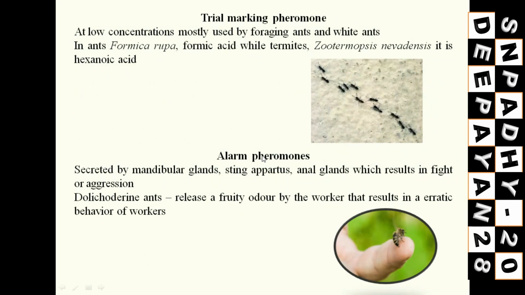Now coming to your trail marking pheromone. All of you know these things. You see the ants, how they are going? They are going in a trail. Why? Because they have the trail pheromone. They will just respect this. They will just go through this trail pheromone so that all will go to the food site, and all will carry the food over to their nest. This is their condition. Mostly for foraging ants and white ants, these are helpful. In case of ants, that is Formica rufa, formic acid is the trail pheromone, while in case of termites, that is Reticulitermes or Zootermopsis nevadensis, they have hexanoic acid as their trail marking pheromone.